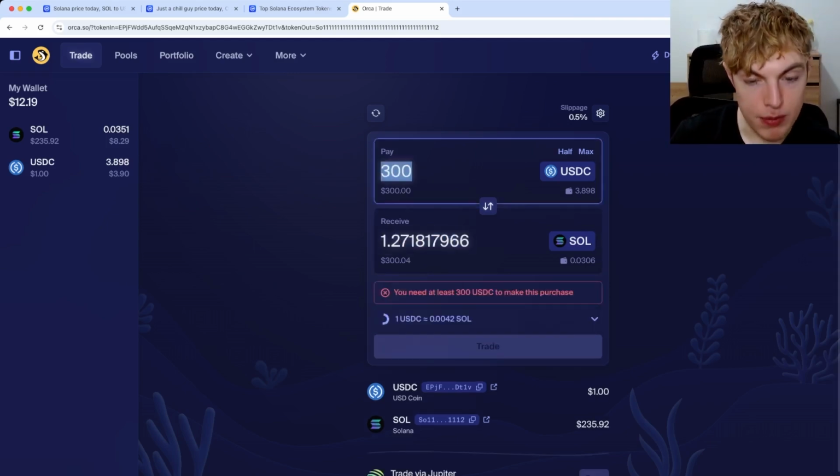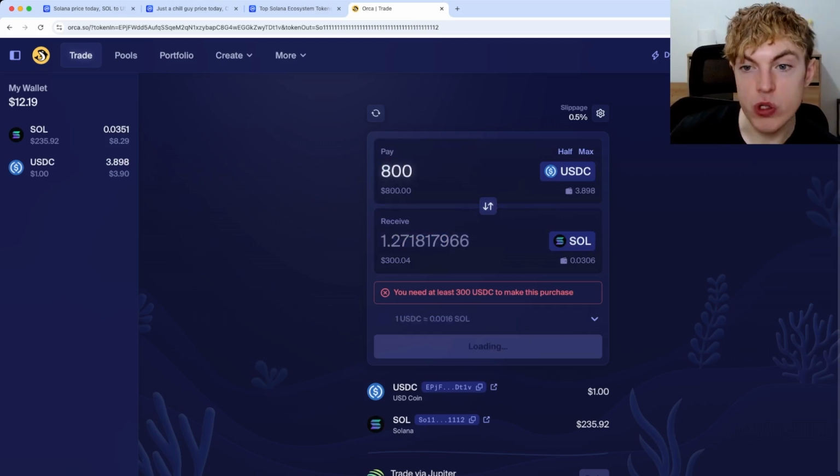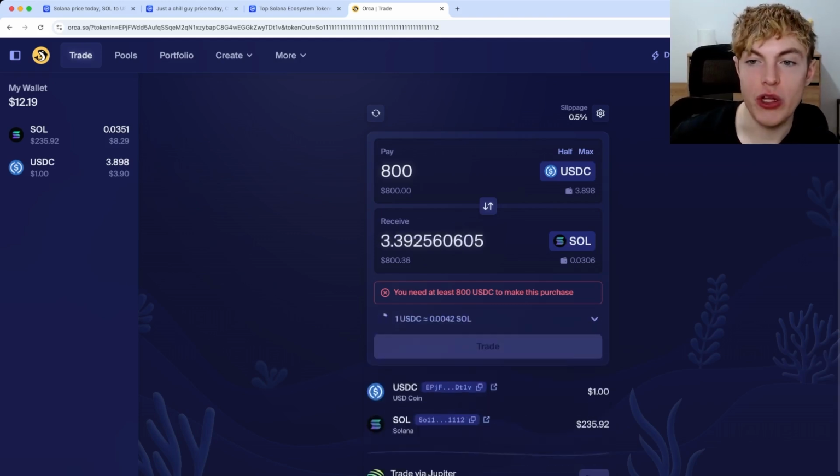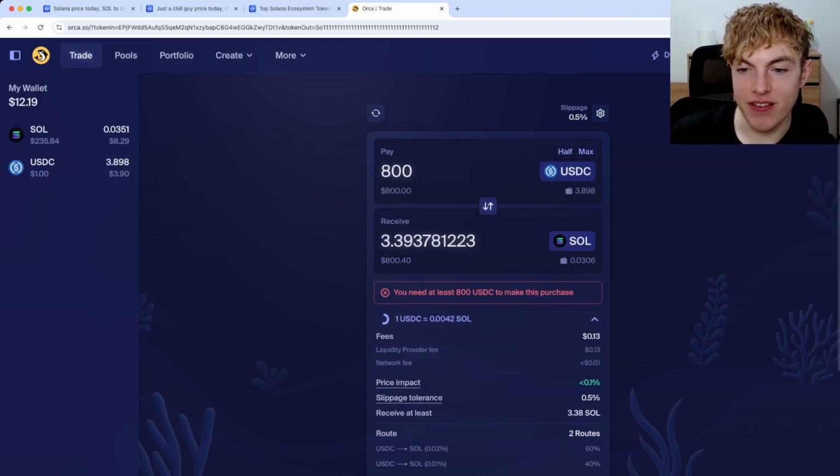A lot of times people will swap much more money than this so they can have a lot of money to trade with. But when people are making these trades, they're paying a solid fee. You can see that when someone makes this trade, they'd be paying an 8-cent liquidity provider fee. Now, think about how many trades just like this one, USDC to Sol, are going on every second. For example, for this trade right here, it says the trader would be paying a 13-cent fee. Just think about how many trades are going on every minute on the ecosystem.